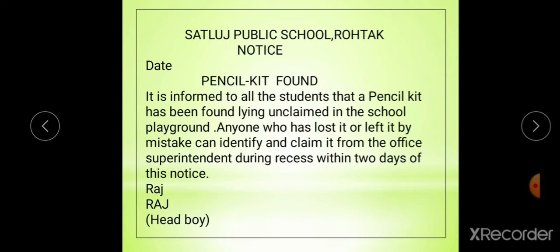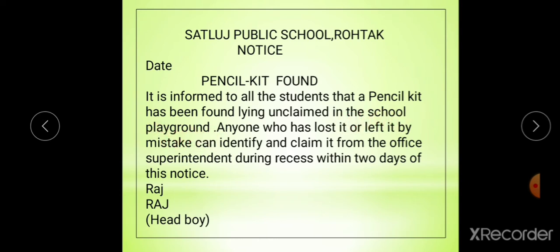What to write in a notice? It is informed to all the students that a pencil kit has been found. Which article, students? A pencil kit found. A pencil kit has been found lying unclaimed in the school playground. Where, students?